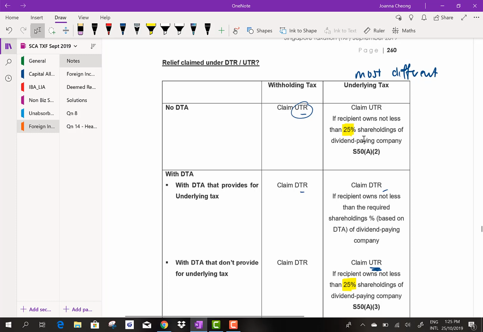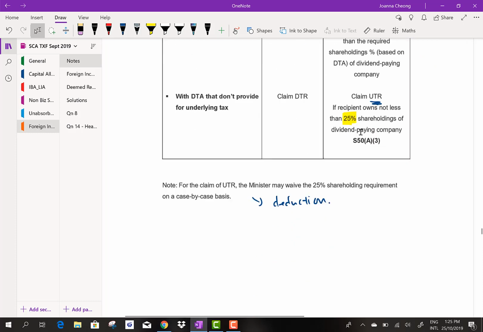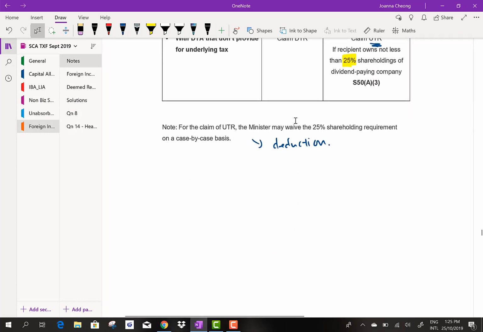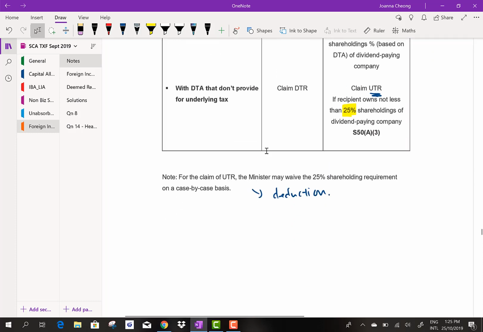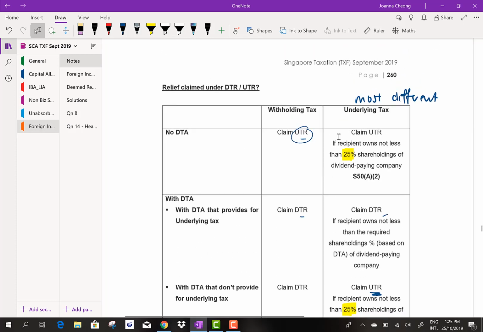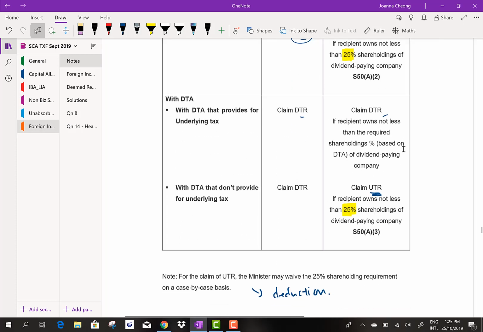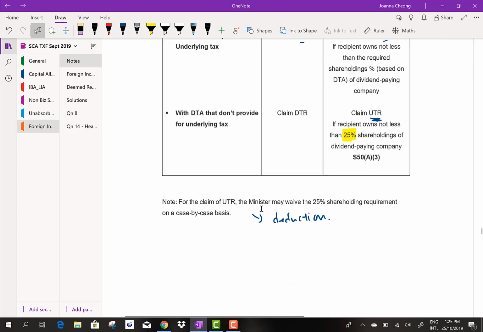Okay, so now, however, there's a way out. In the event you're not able to get the shareholdings condition satisfied, you may be allowed to get waiver by minister. However, if this is not granted, in the end, you may want to consider using deduction method.